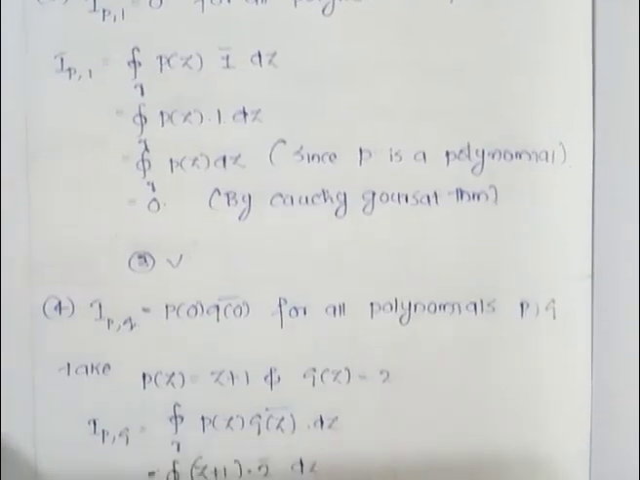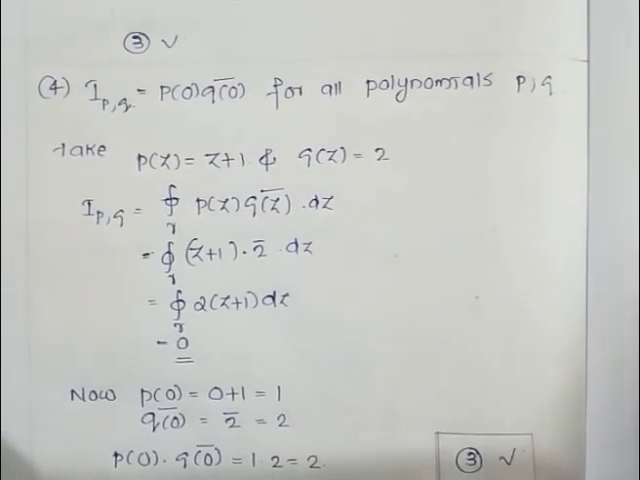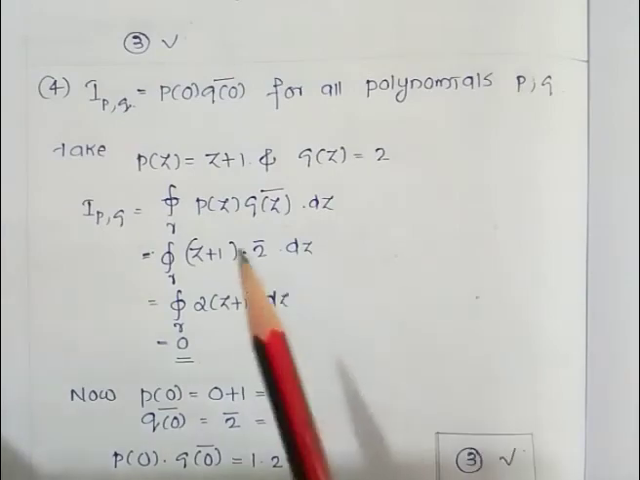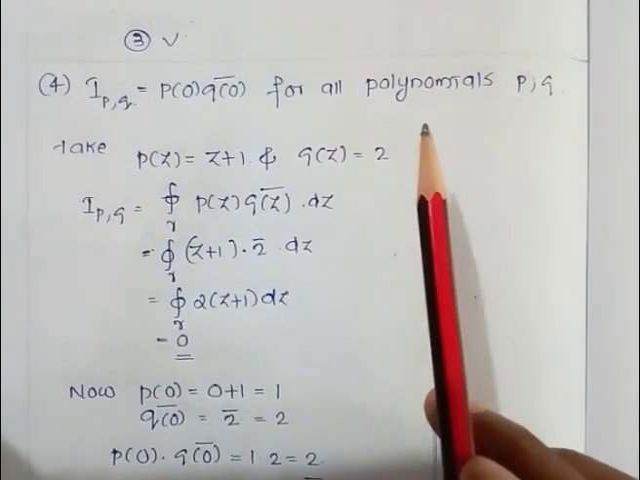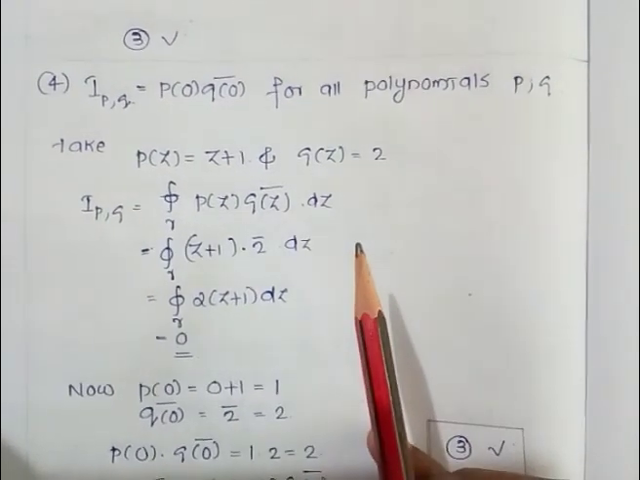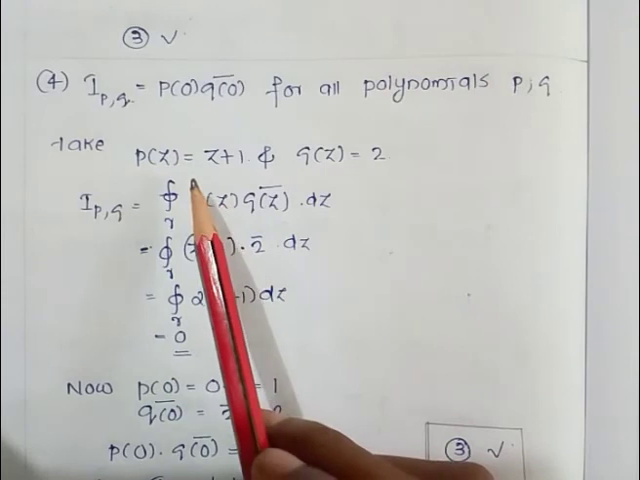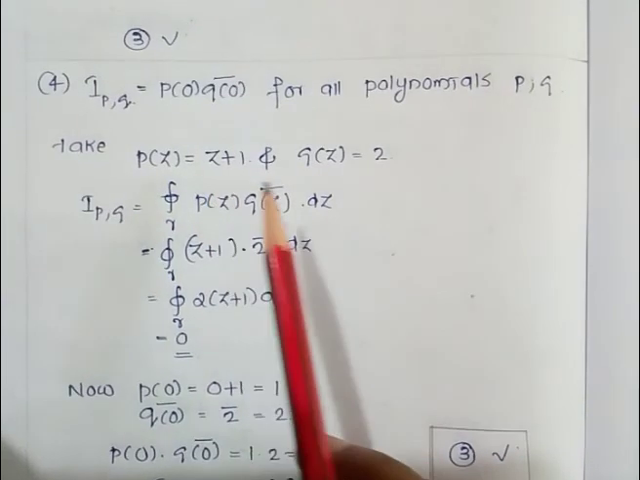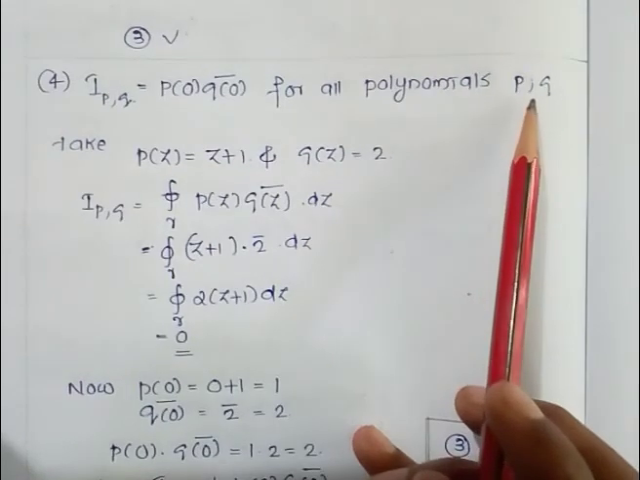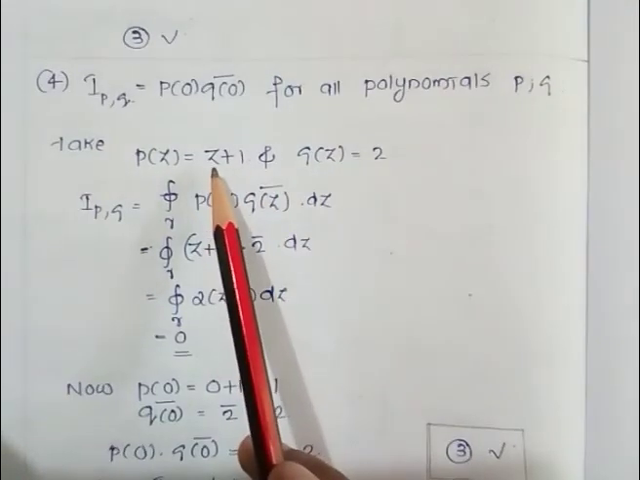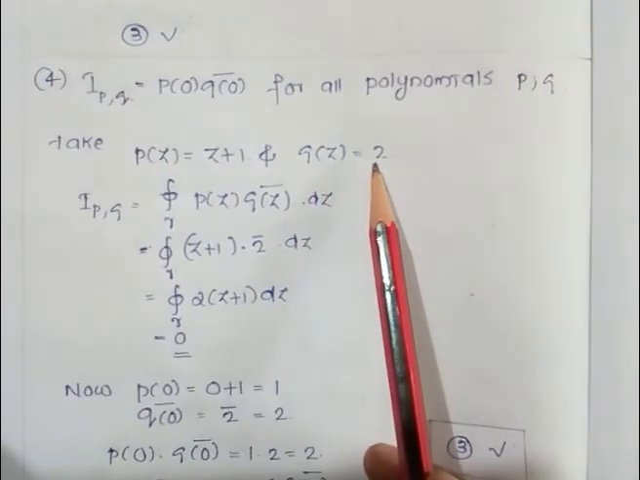Now for the fourth option, which says that I(p, q) is equal to p(0) times q(0) bar for all polynomials p and q. So for eliminating this option, we are using a counterexample. Just take p(z) equal to z plus 1 and q(z) equal to 2. So here the conditions are satisfied. p and q are polynomials. We know that p(z) equal to z plus 1 is a polynomial, and q(z) equal to 2 is a constant polynomial.